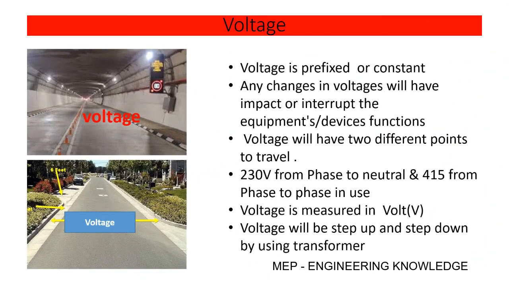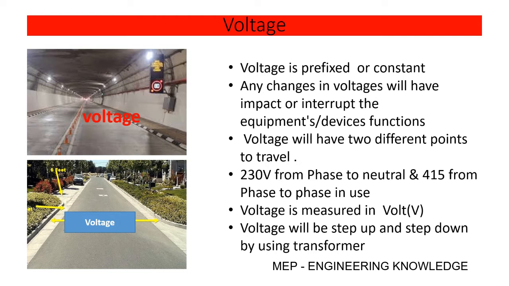Come, let us see the first basic electrical, which is voltage. To make you understand clearly and very easily, you can compare voltage with the road or tunnel. Voltage is similar to a road, the base on which the current will travel. If the road is not good, obviously the vehicle can't travel.